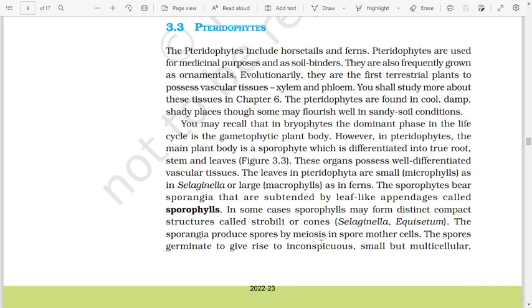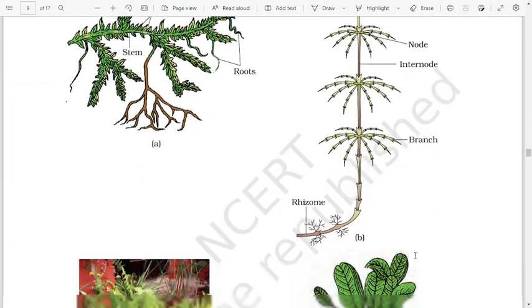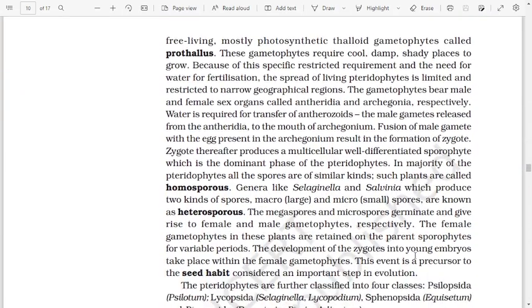Selaginella, Equisetum. The sporangia produce spores by meiosis in spore mother cells. The spores germinate to give rise to inconspicuous, small but multicellular, free-living, mostly photosynthetic thalloid gametophytes called prothallus. These gametophytes require cool, damp, shady places to grow. Because of this specific restricted requirement and the need of water for fertilization, the spread of living pteridophytes is limited and restricted to narrow geographical regions.